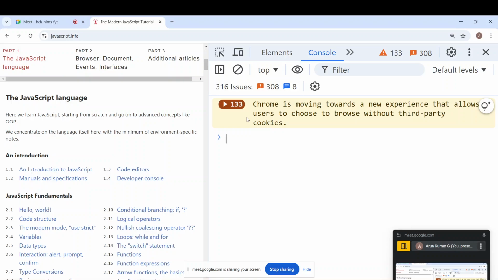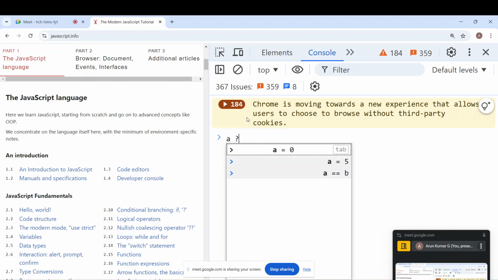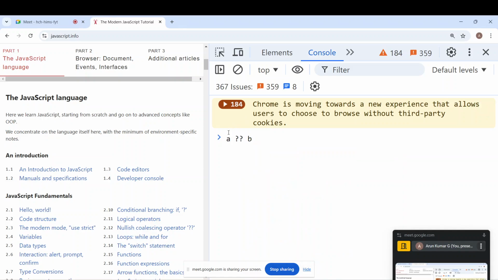You explained the nullish coalescing operator, but let me reiterate that. The nullish operator will check whether the value is defined or not. Let's say I am using it like a binary operator. It will check whether A is defined, and whether B is defined. If A is not defined, then it will return the B value. If A is defined, then it will return A. That's how it works. Simple.